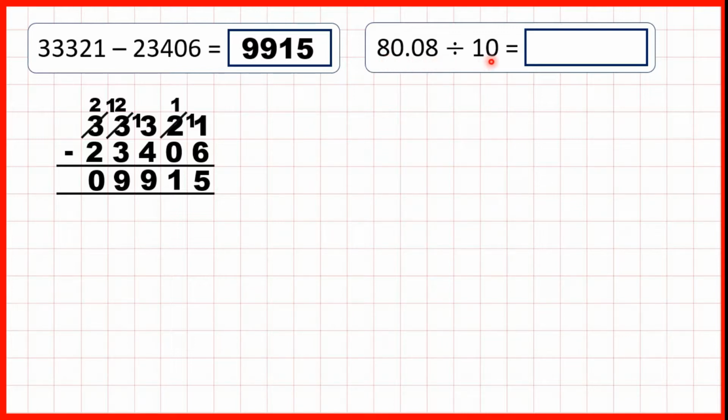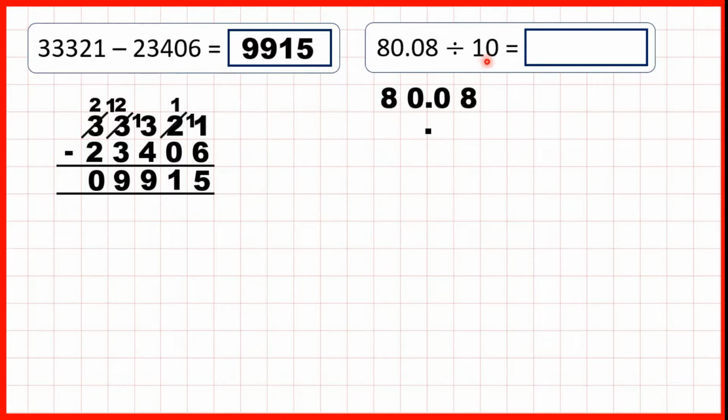80.08 divided by 10. Now when we're multiplying or dividing decimals by 10, 100 or 1,000, first of all we write out the number, then we copy down the decimal point. Now here we're dividing, which means the number is going to get smaller, so the digits are going to move to the right.